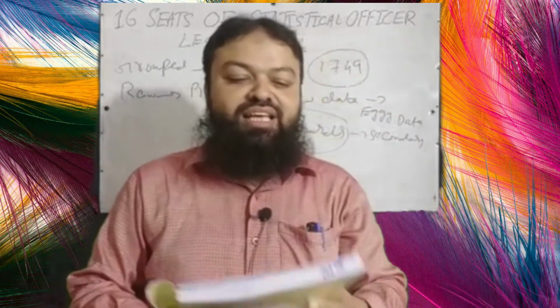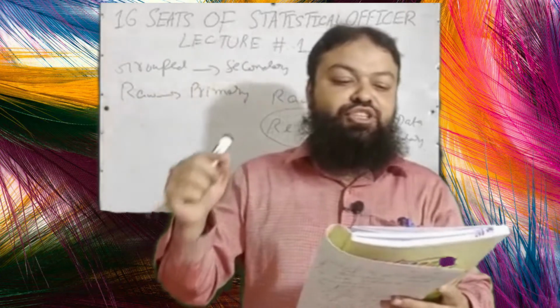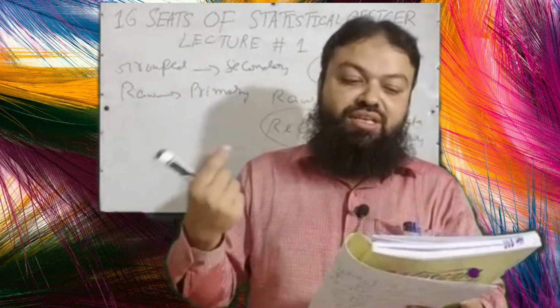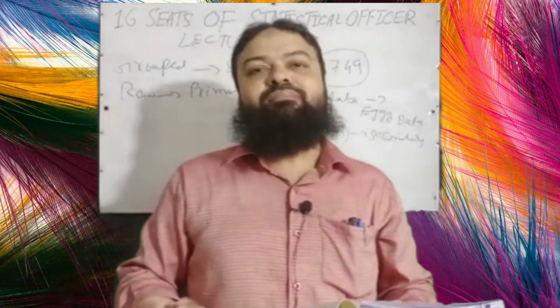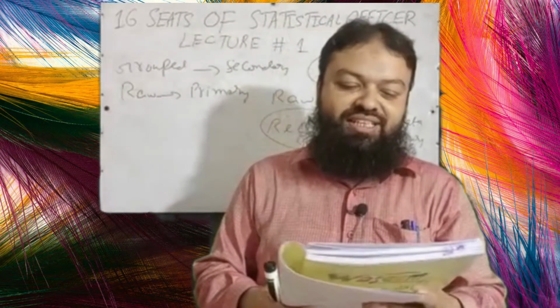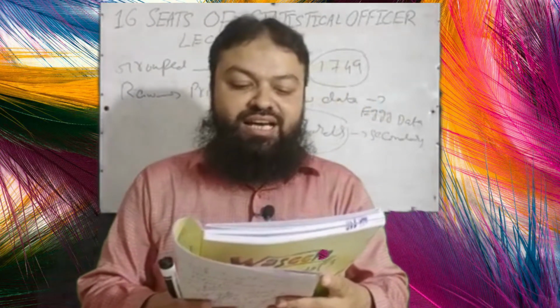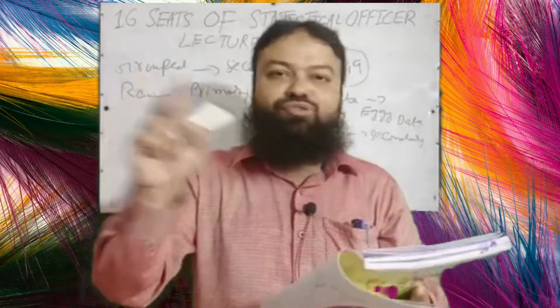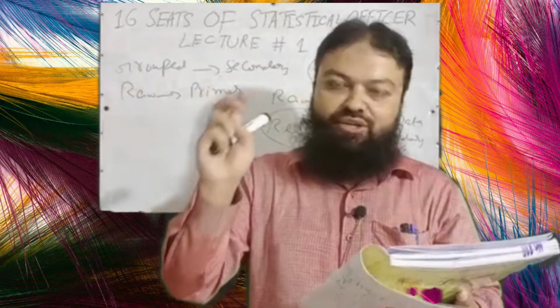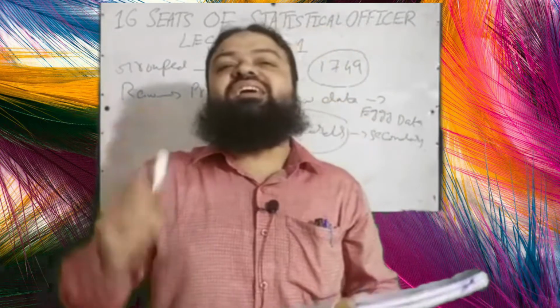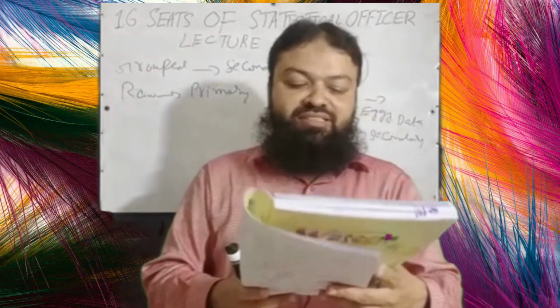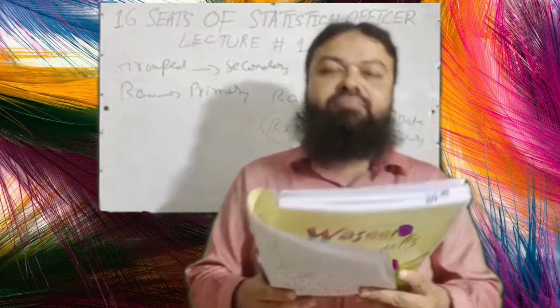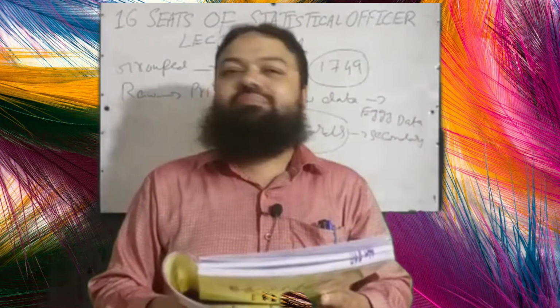Question number 27. A variable is any characteristic which can assume what values? A. Similar, B. Fixed, C. Assume, D. Different. Different will be the correct option. 28. Measurable characteristics of data are called A. Attributes. Attributes are not measurable. B. Features, incorrect. C. Variables. Variables are measured. 29. Non-measurable characteristics of data are called A. Variables, B. Attributes, C. Features. B is the correct option, attributes, which are non-measurable.